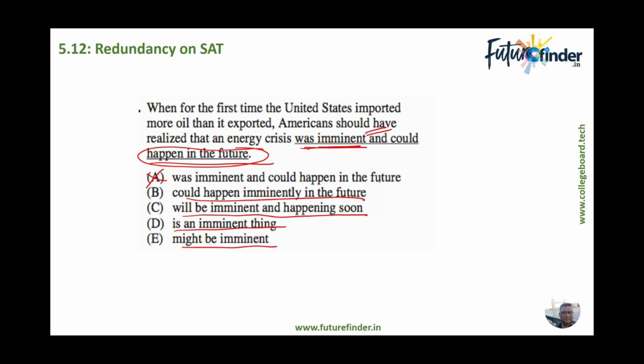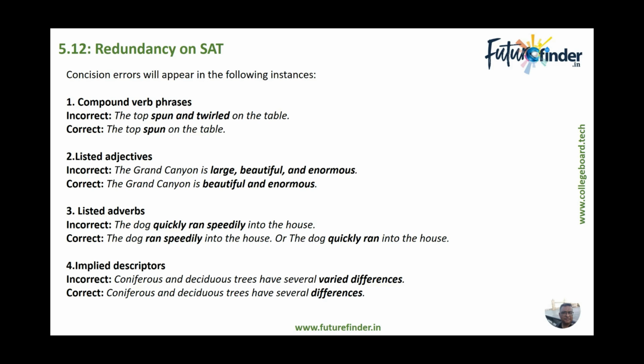So the answer is definitely not B, not C, not D, because imminent is not a thing, and it is wordier than this one. Might be imminent is the most concise and the best way to put this sentence. So the sentence should simply read, Americans should have realized that an energy crisis might be imminent. Perfect.